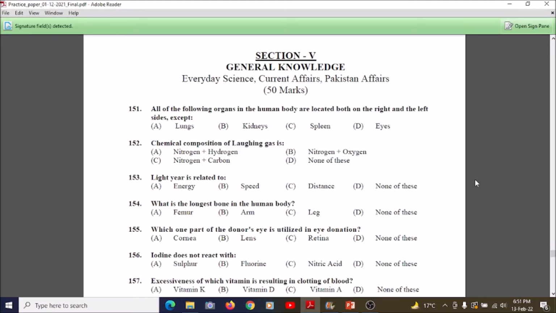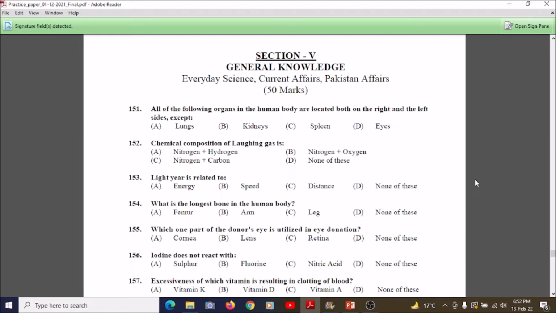Today we are going to learn about our MPT exam CSS February 2020. It was held in the year 2022, and the section we are covering is General Knowledge, in which environmental science, current affairs, and Pakistan affairs come in the exam. It consists of around 50 marks, and we're going to cover it. Here on your screen you can see the sample paper which is given by FPSC.